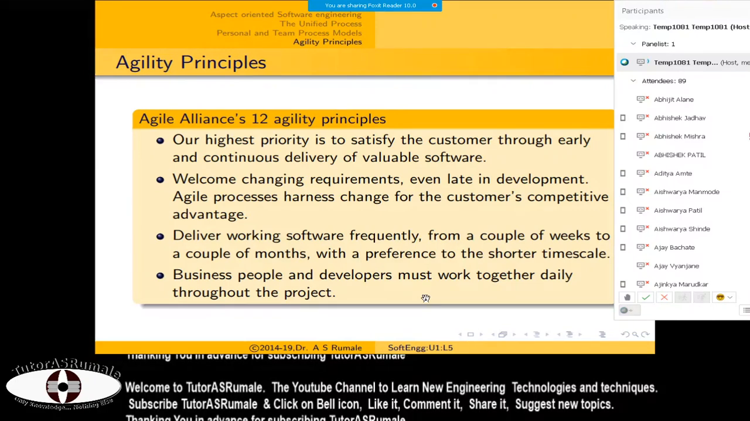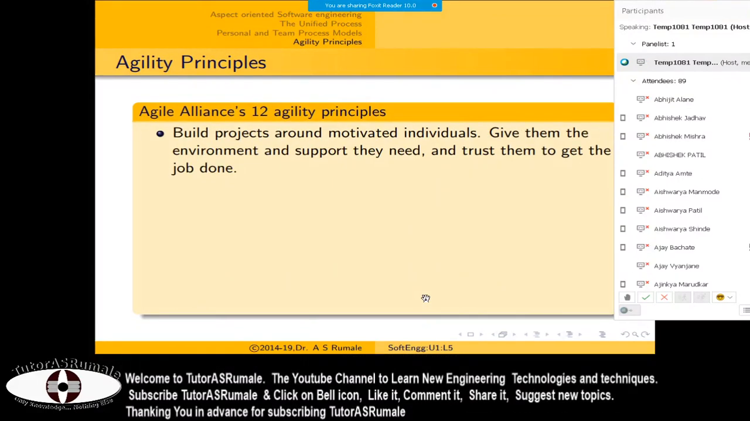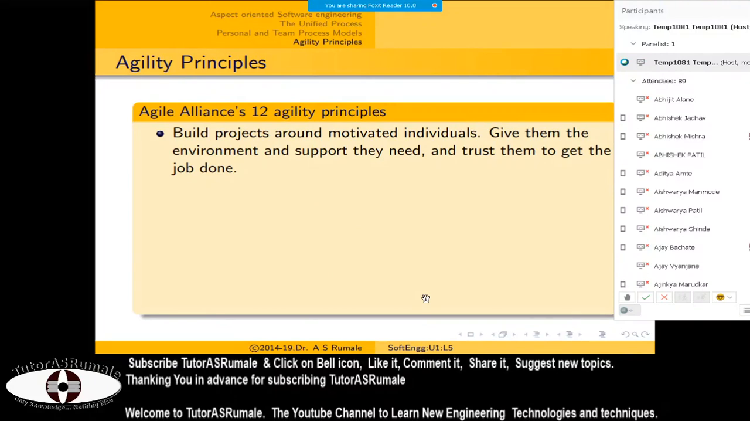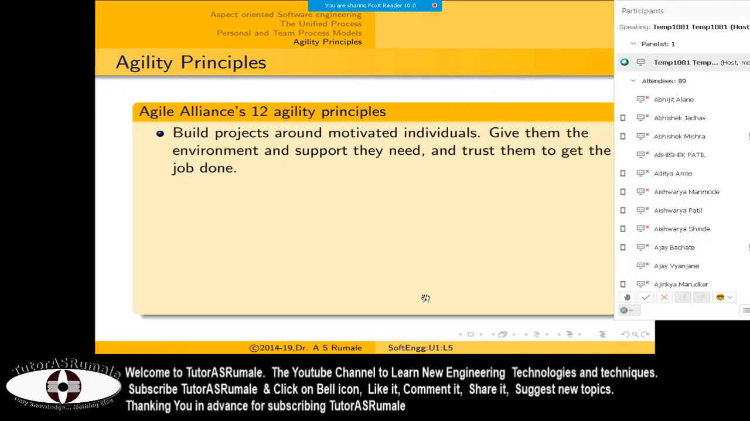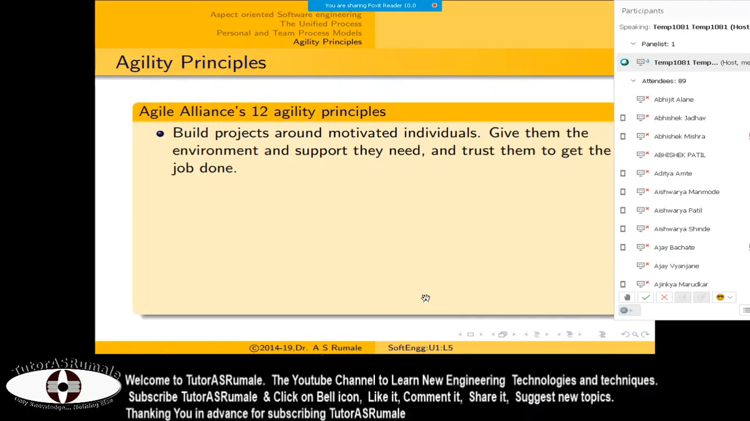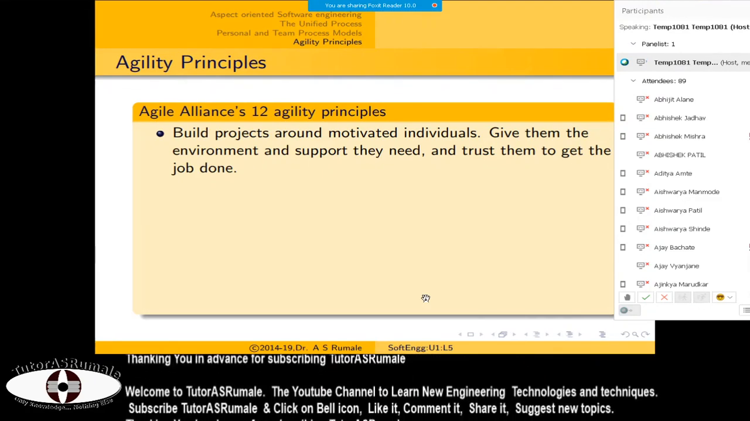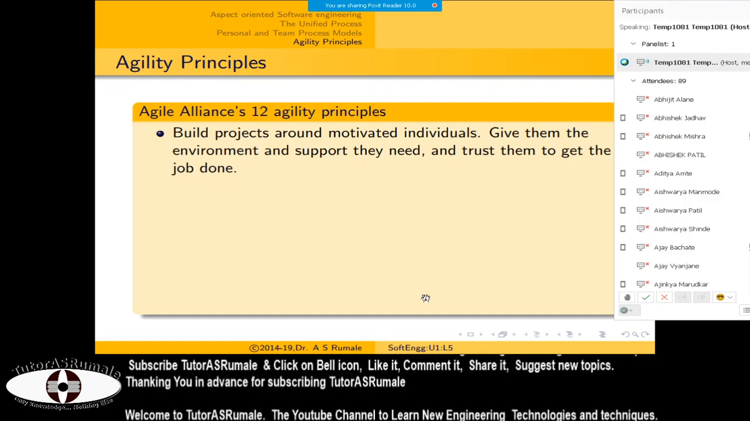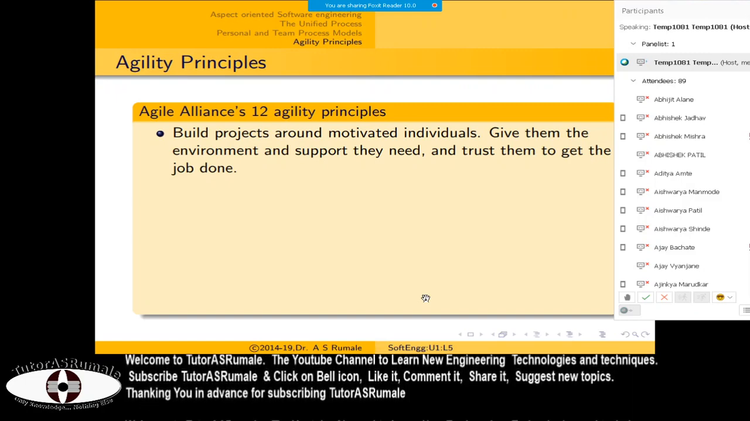The next agility principle is to build projects around motivated individuals. People who are self-motivated, who want to achieve something, are easy to work with. But if people are not motivated, it's very, very difficult to work with them.